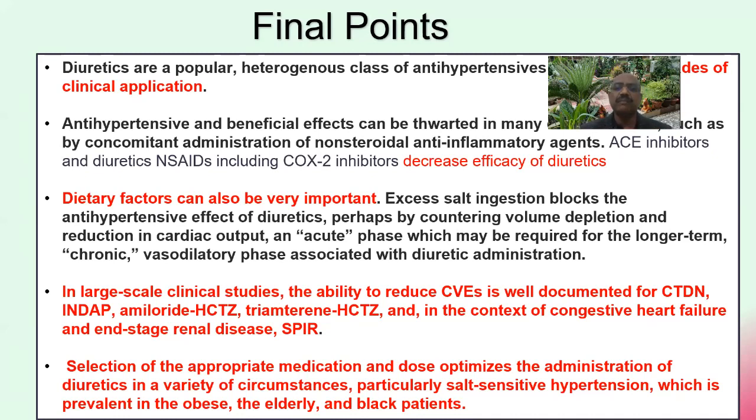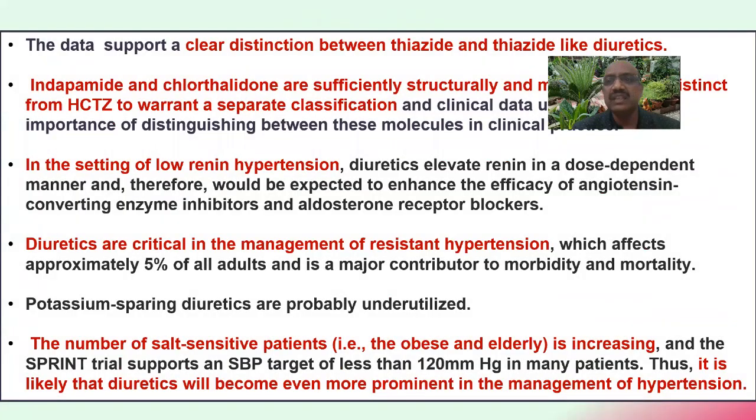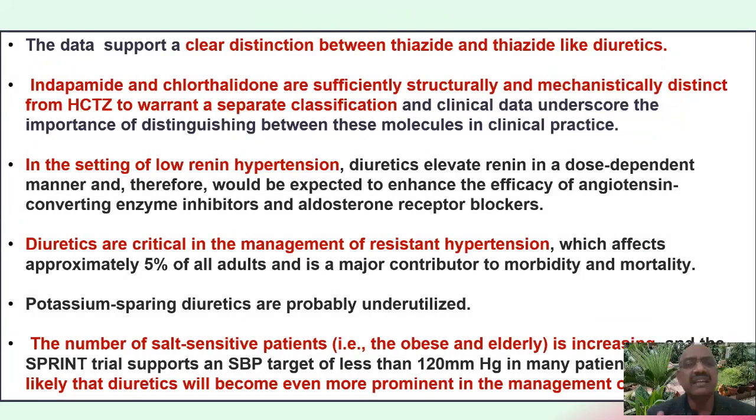So selection of the appropriate medication and dose optimization of diuretics in a variety of circumstances must be taken care of, like salt-sensitive hypertension, which is prevalent in obese patients, elderly patients, and black patients. And in 2021, the data clearly shows that we must make a distinction between thiazide and thiazide-like diuretics.